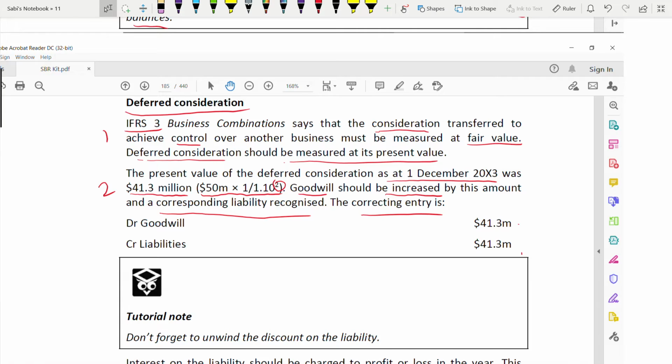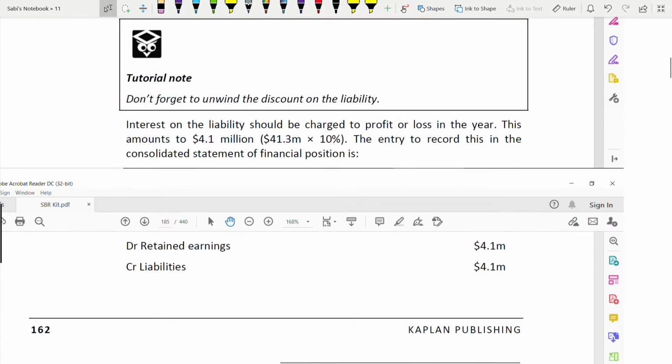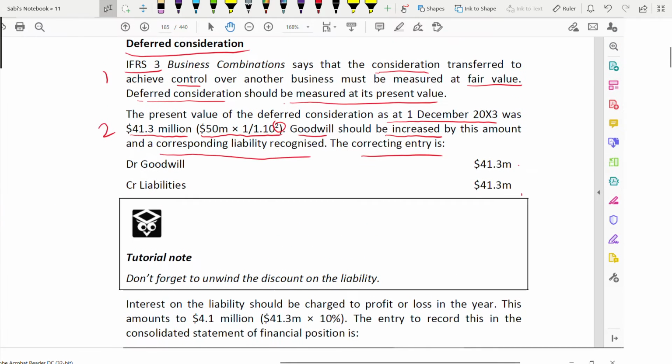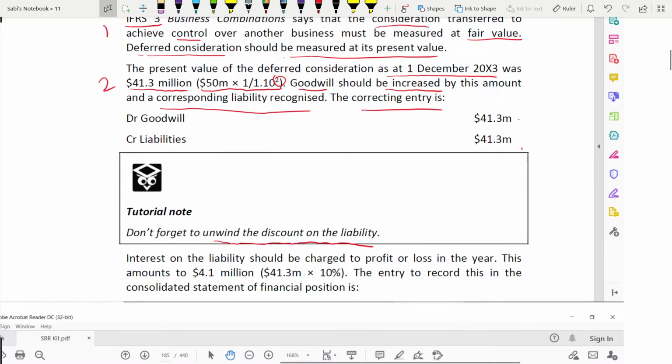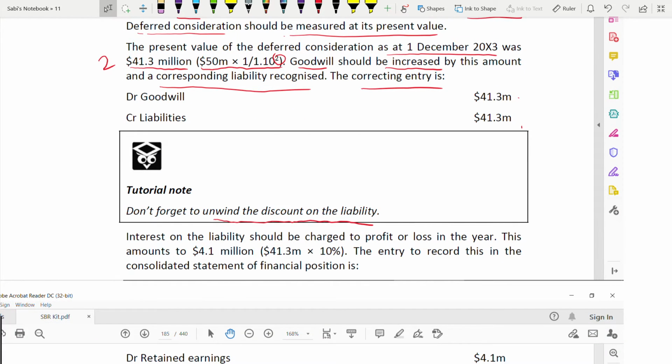Okay, next we'll read the tutorial note. Don't forget to unwind the discount on the liability. Another thing is, whenever deferred consideration is given and discounted using the present value, to find the present value, you have to unwind the discount on the liability. There's a discount on the liability that you have to unwind, because that liability is a long-term liability, and on that also there's a discount.